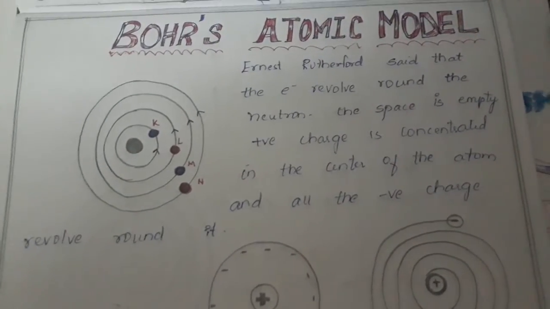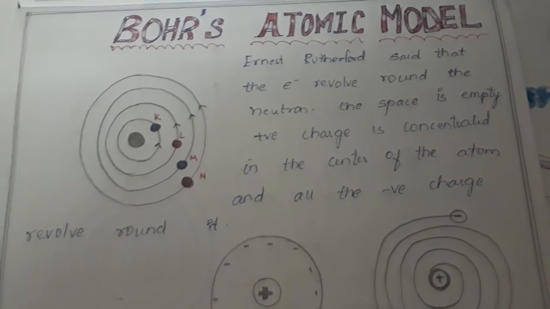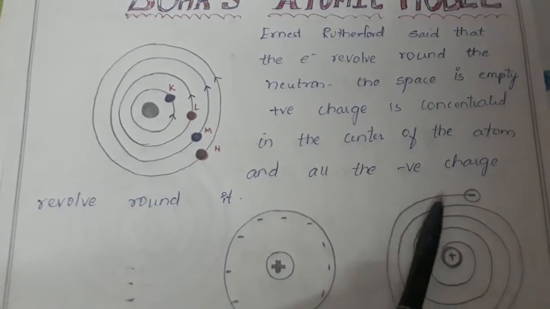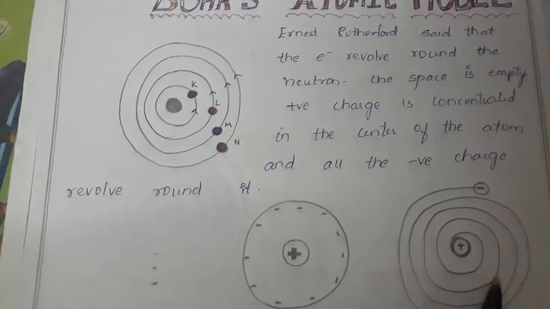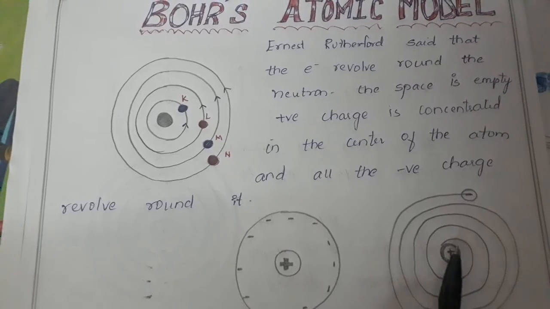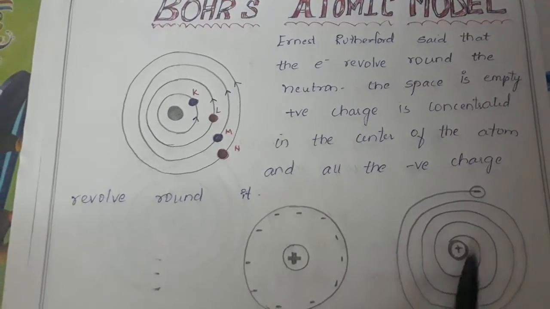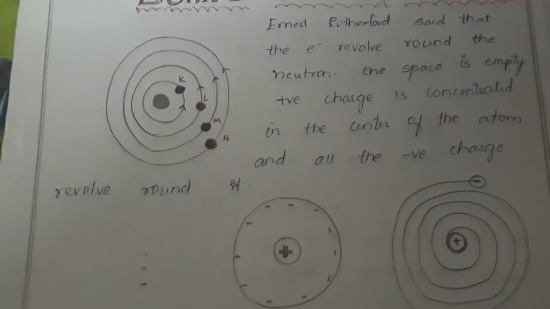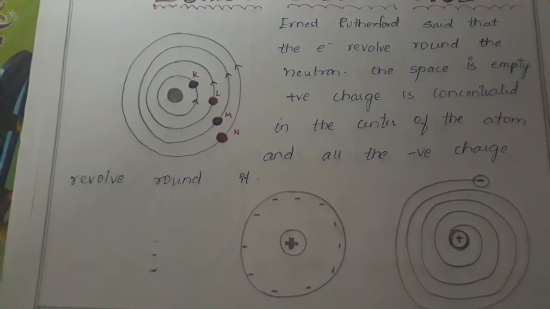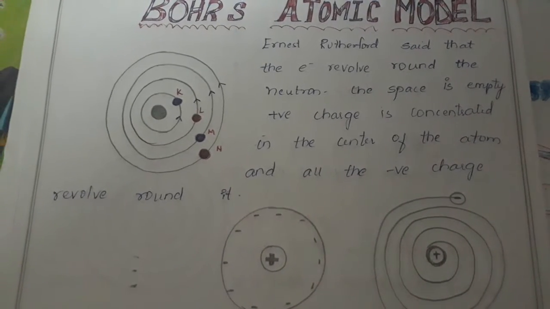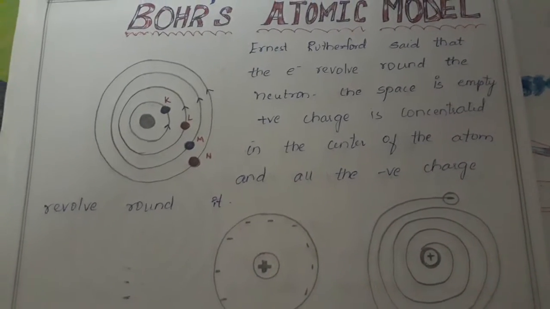Then Niels Bohr, who was Rutherford's student, said that these electrons are revolving like this. If this negative electron goes around and reaches the nucleus, it may collide, because the negative electron and the positive proton will collide. So here the Rutherford model failed.